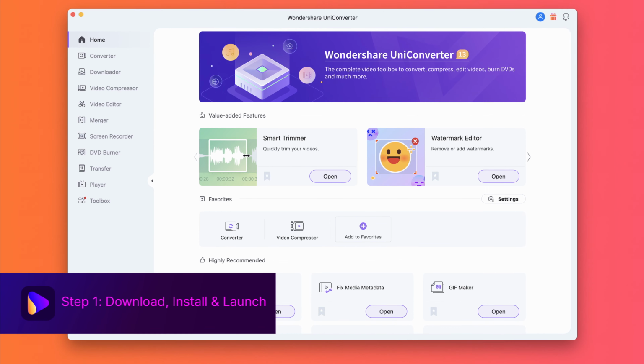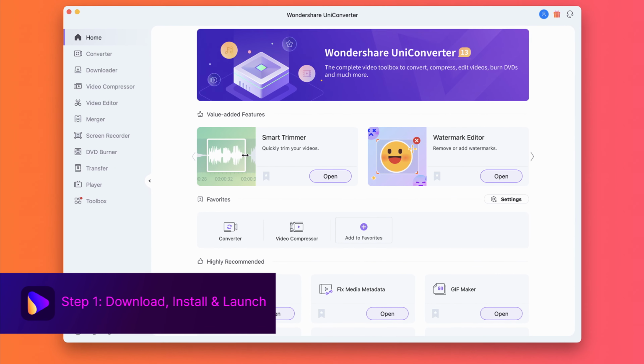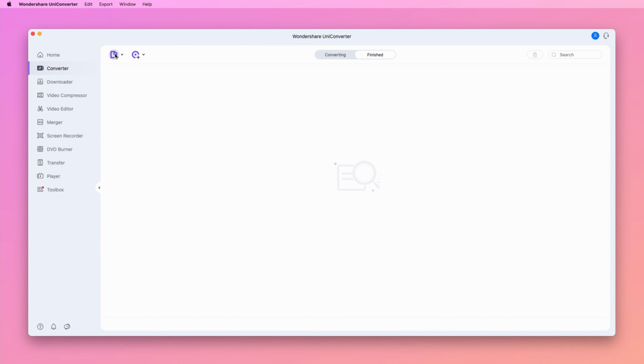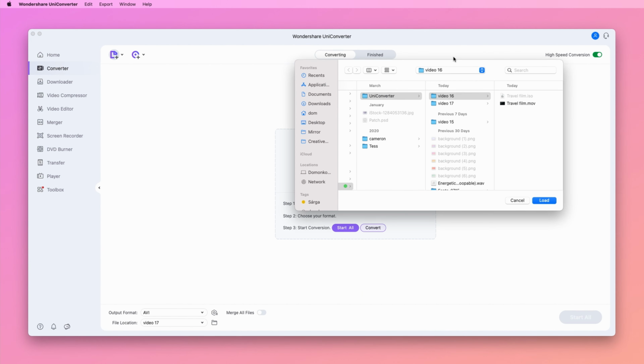Alright, now let's see how to convert AVI files to MP4. If you are looking for professional software that is fast, accurate, feature-packed, and offers lossless quality files, then the Wondershare UniConverter is the best choice, and it also handles many different video formats. Alright, step 1. Download, install, and then open the Wondershare UniConverter for Mac. On the home page, select the Converter tab and click Add Files. Add the AVI files you are looking to convert.